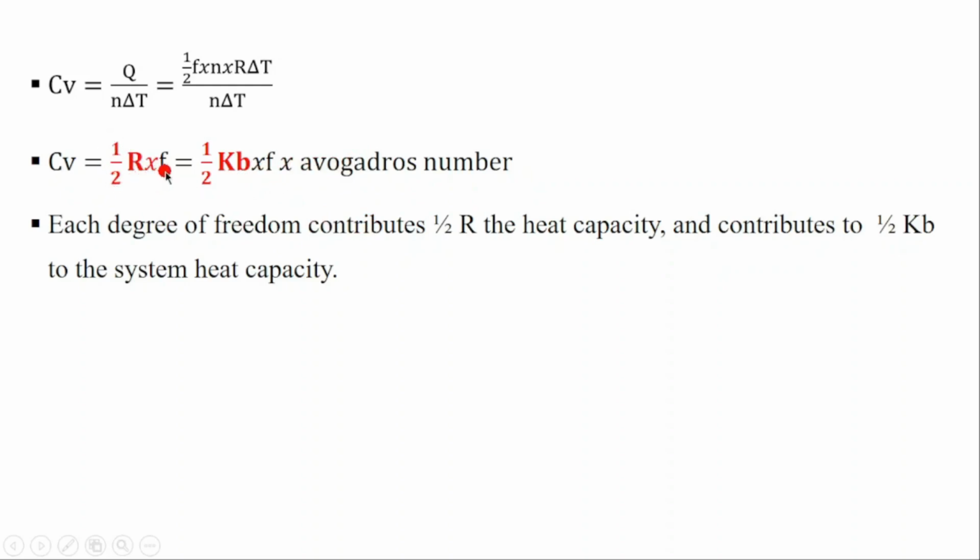If you can see, here 1 degree of freedom will contribute 1 over 2R. Here, 1 degree of freedom will contribute 1 over 2 Kb times Avogadro's number. That's why we are taking it to the system heat capacity. It contributes 1 over 2L to the heat capacity, and it will also contribute 1 over 2 Kb to the system heat capacity. That is their relation.